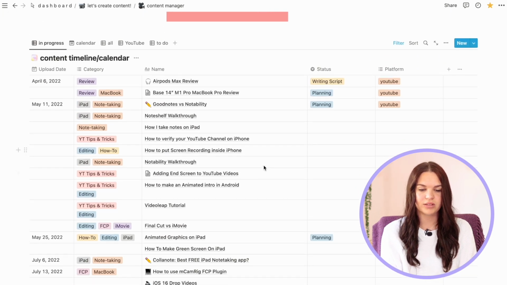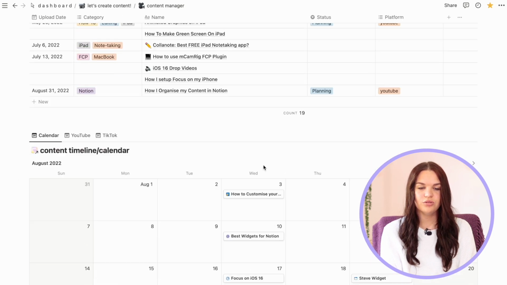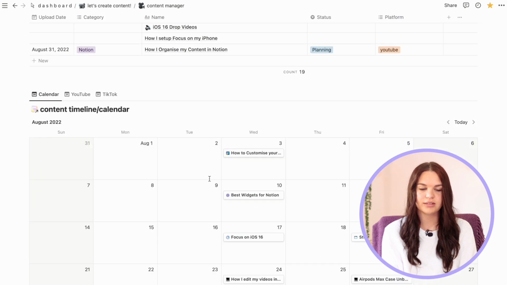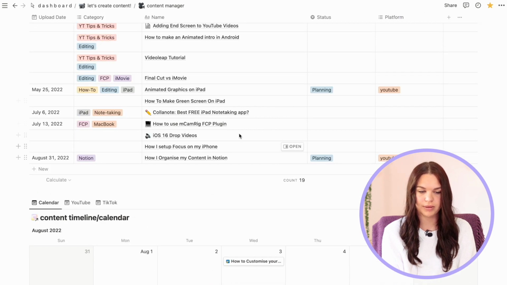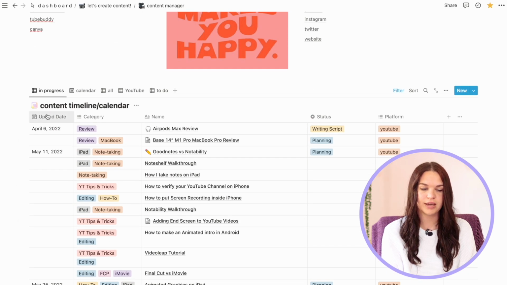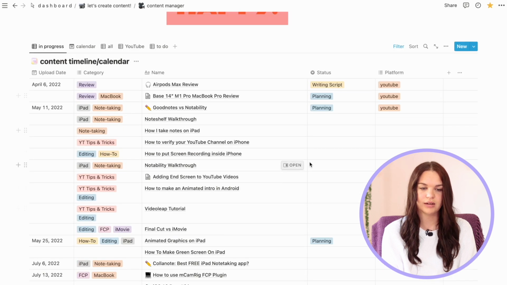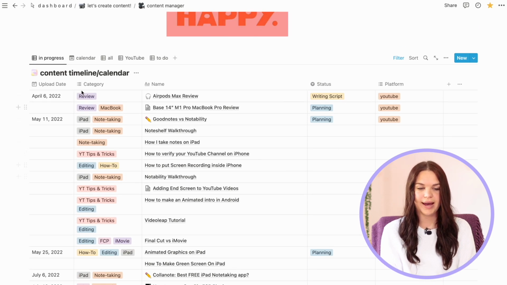But this is my main section here. This is 2 databases, but it's actually 1. So this is the main database, and this is the calendar view for this database. It's called Content Timeline / Calendar. So as you can see, it does have this linked option here showing that it's just a link to this database. So for this view, I have 5 different views. Each one has its own purpose.